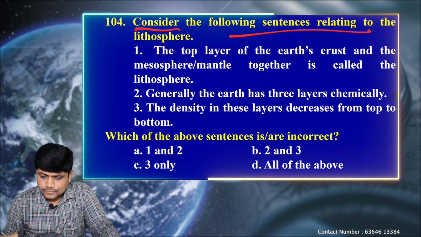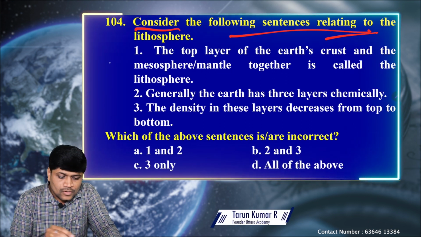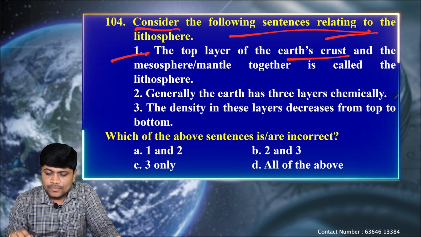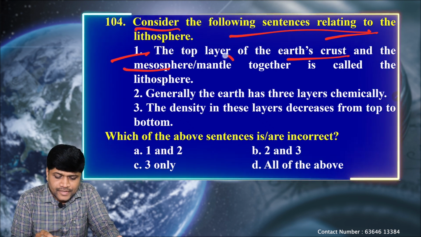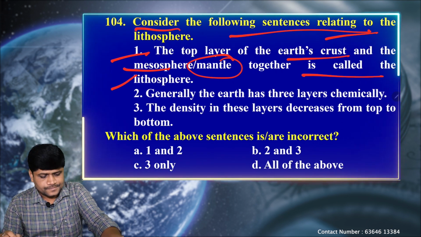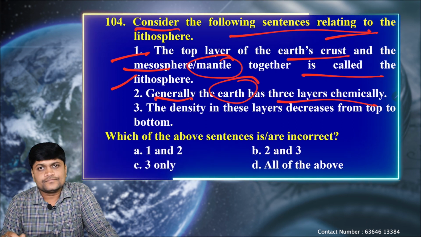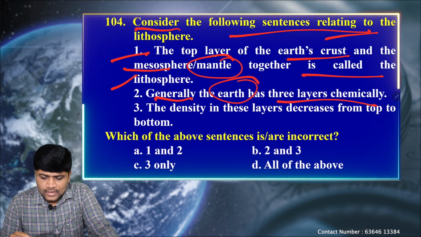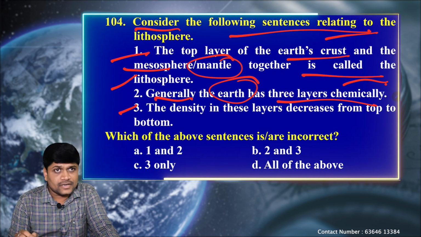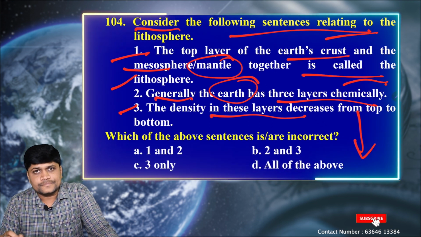Next question. Consider the following statements relating to the lithosphere. Okay. So the first statement states the top layer of the Earth's crust and the mesosphere or the mantle together are called the lithosphere. Next, generally the Earth has three layers: the crust, mantle and core. Within the layers, these are based on the chemical composition. The third statement is that the density in these layers decreases from top to bottom.